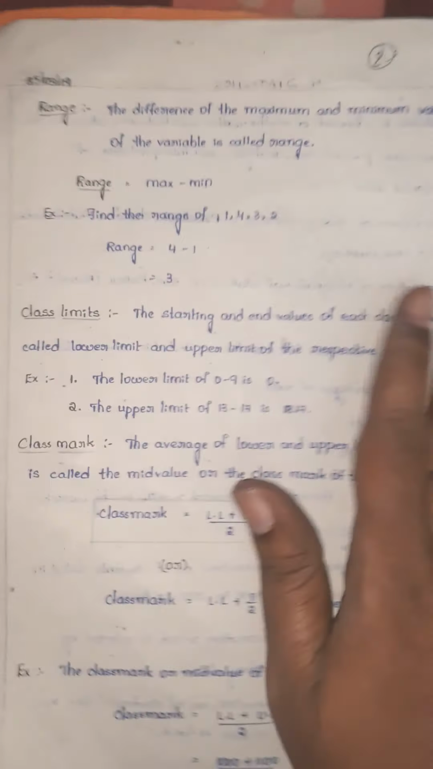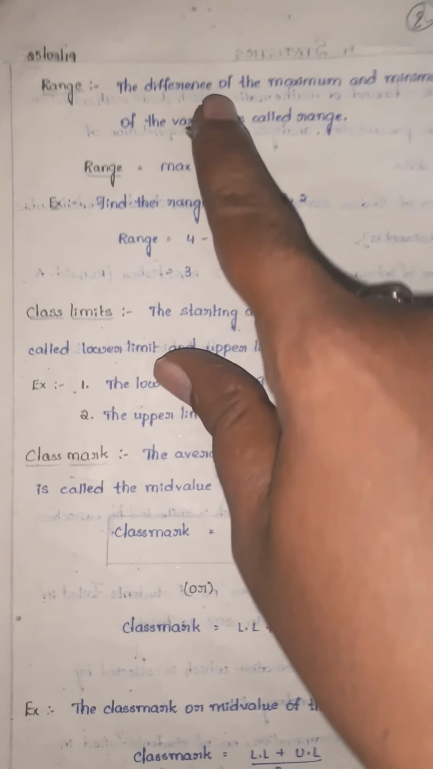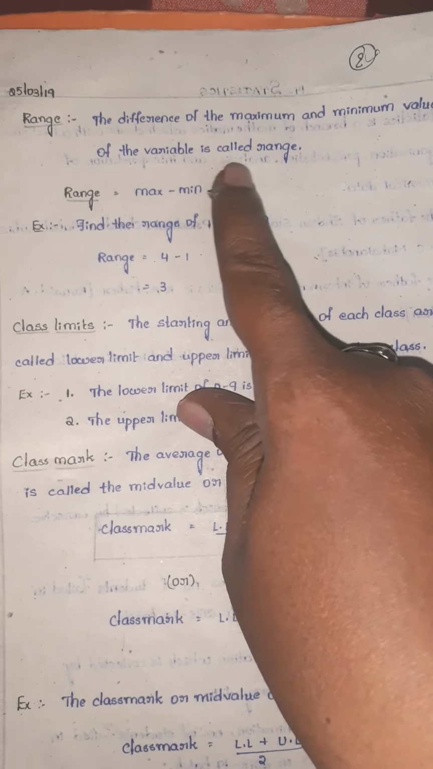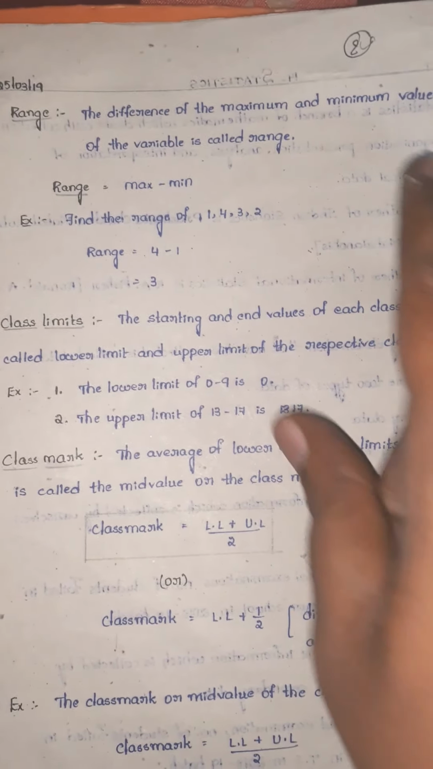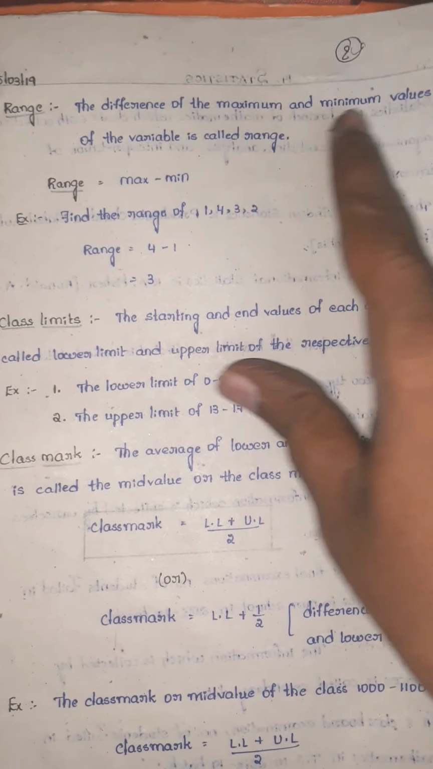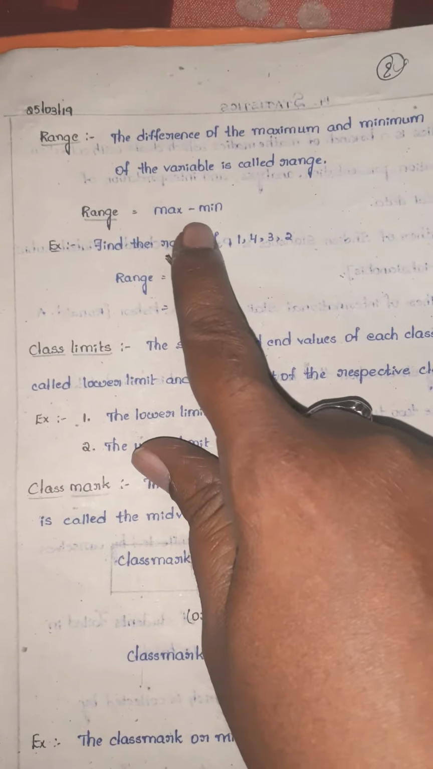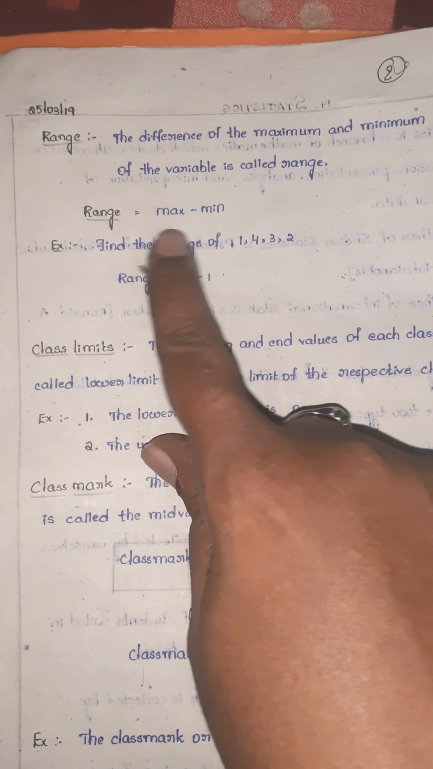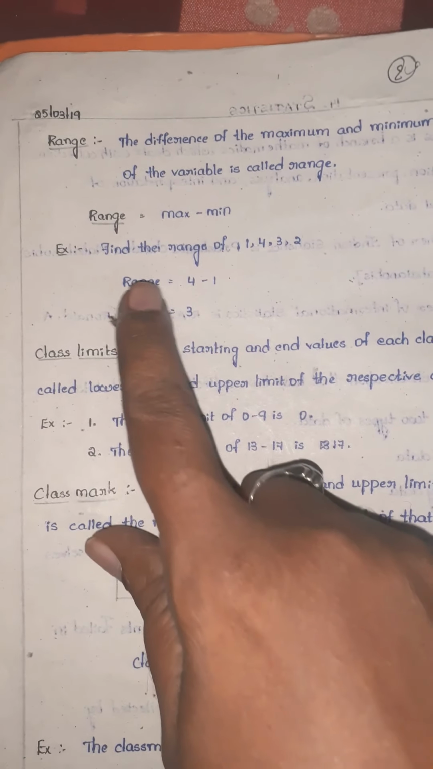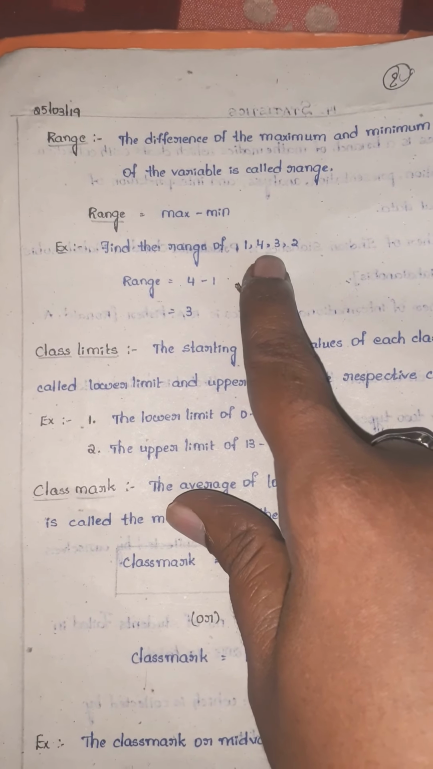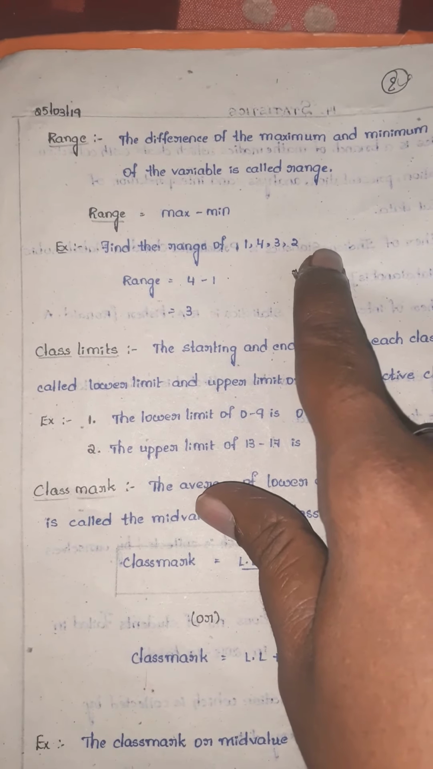So this type of data is known as secondary data. Is it clear? Next, range. Definition of range. The difference of maximum and minimum value of the variable is called range. Maximum means largest, minimum means smallest, difference means minus you should take. So range formula is maximum minus minimum. If you take example, find the range of 1, 4, 3, 2.